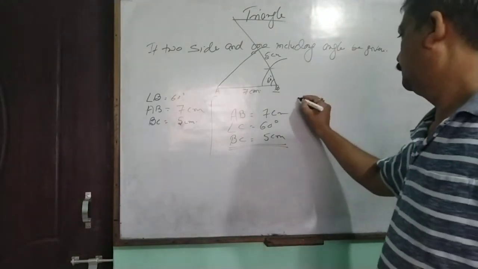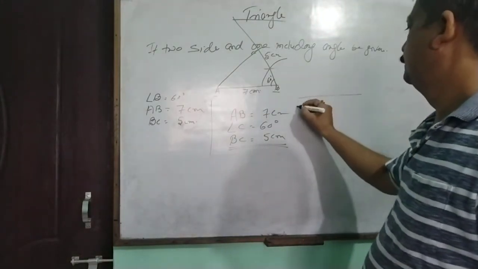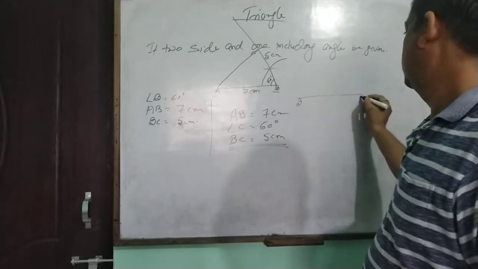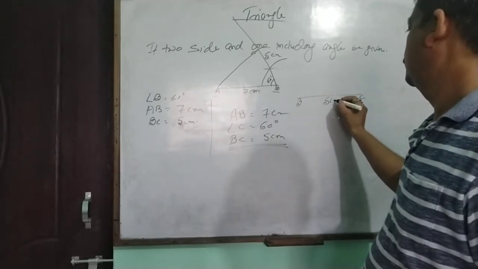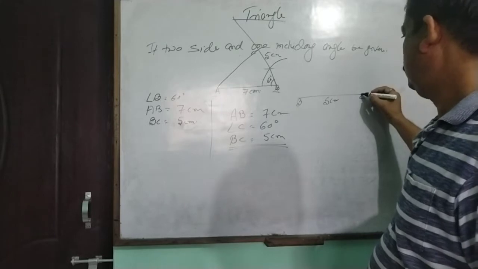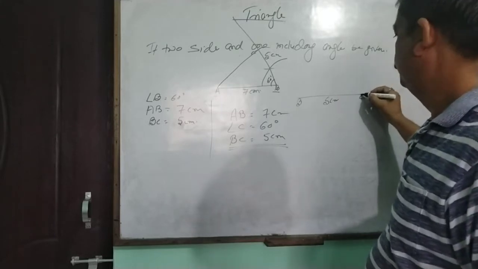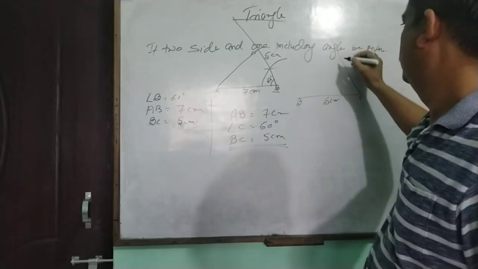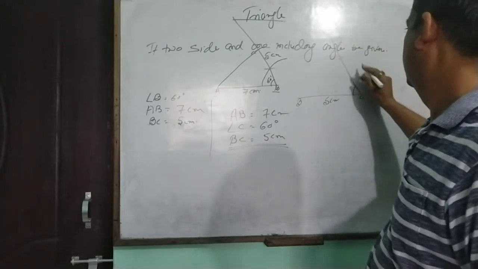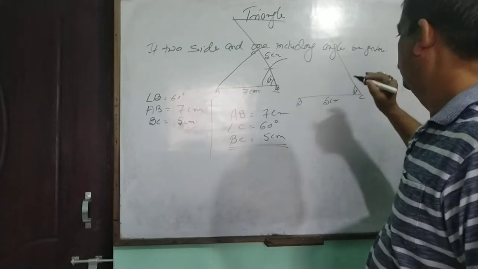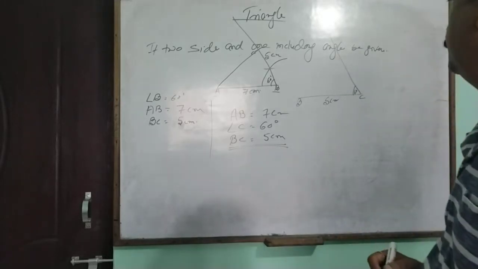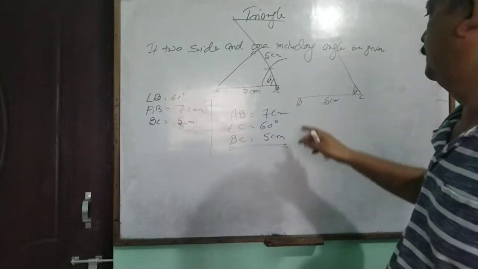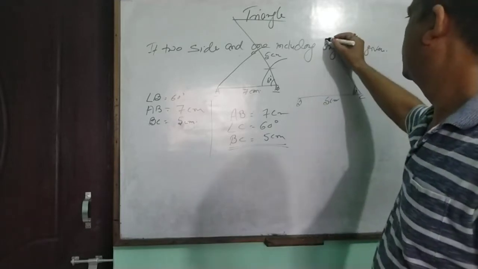You draw BC as 5 centimeter, angle C is 60 degree, then AB, the base, is 7 centimeter.